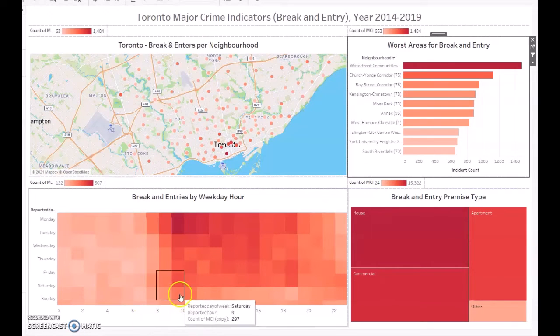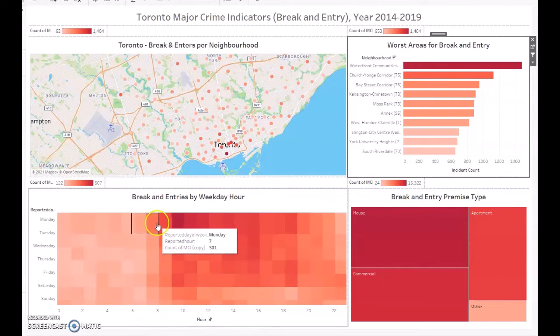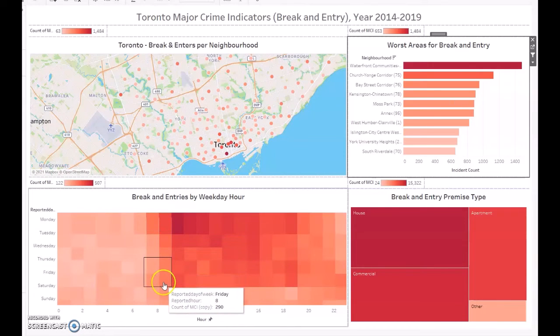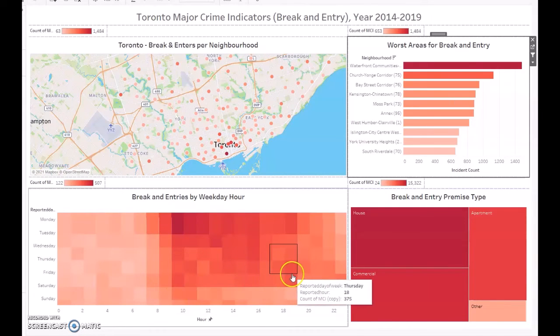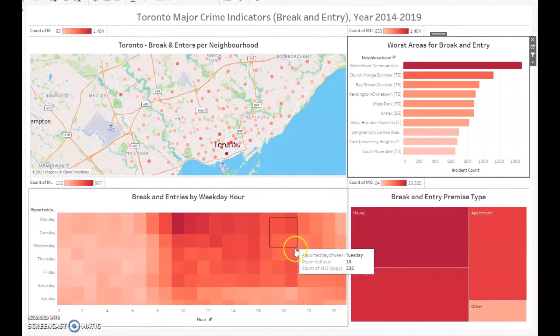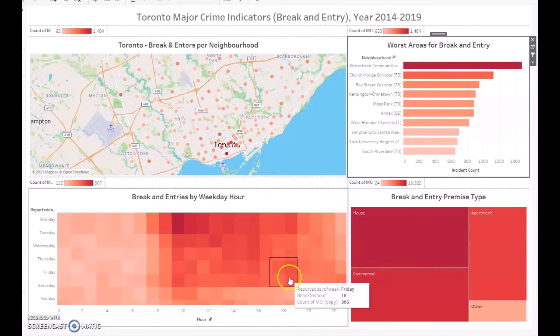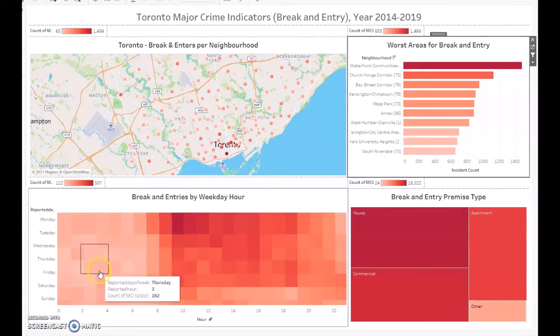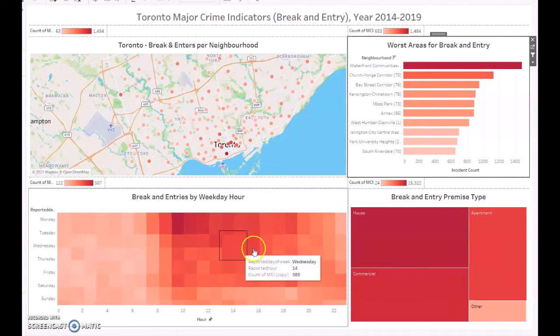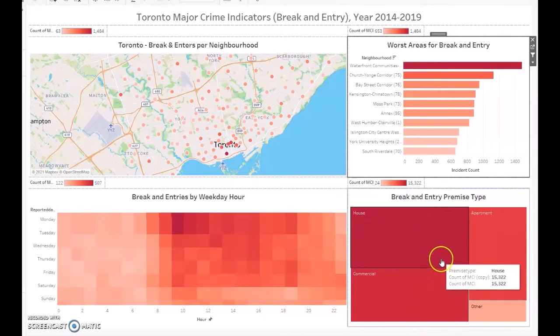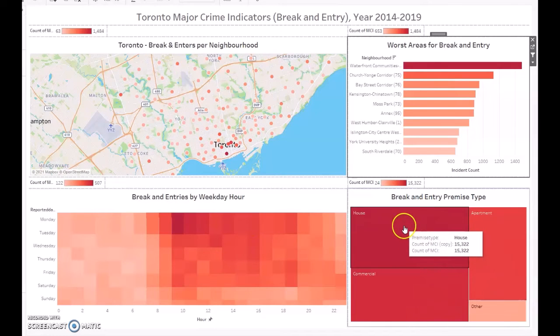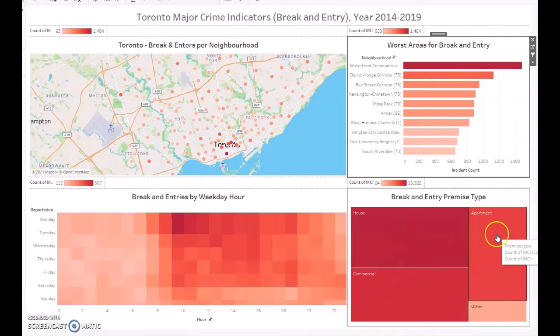And the interesting thing is break and enters are happening again at about 8 o'clock in the morning on average till about 4 to 5 o'clock, 6 o'clock at night, Monday to Friday, because you can see in this area that there's a lot more incidents than in the other areas. And in the early mornings, there's fairly few incidents happening. And the distribution is fairly consistent, residential to commercial to apartment.